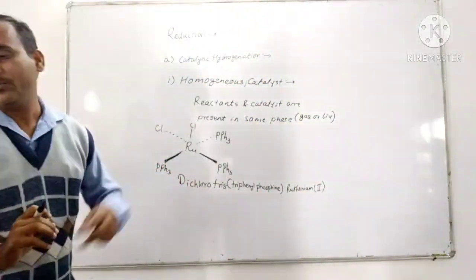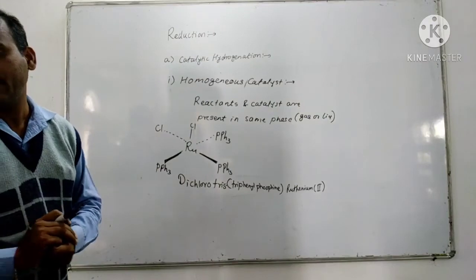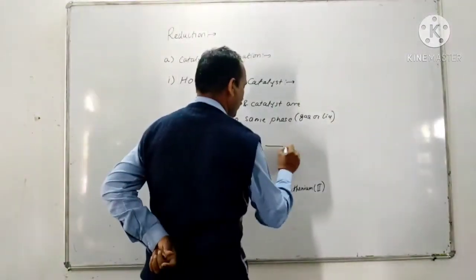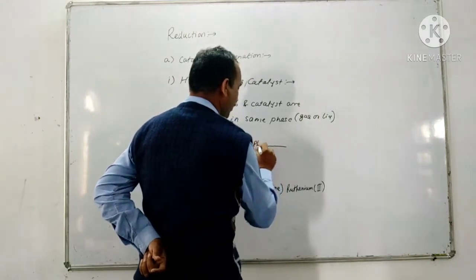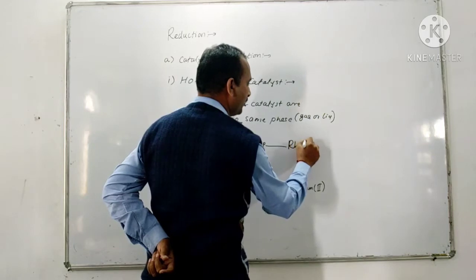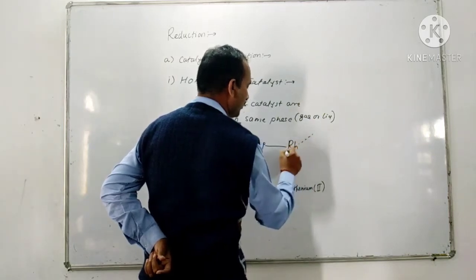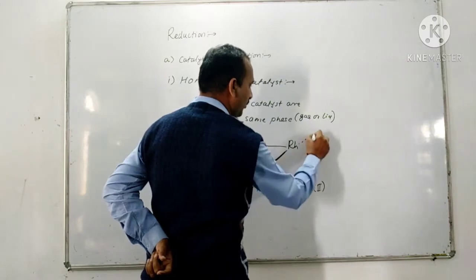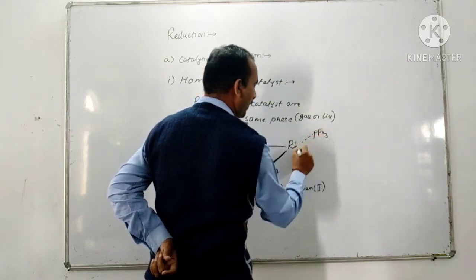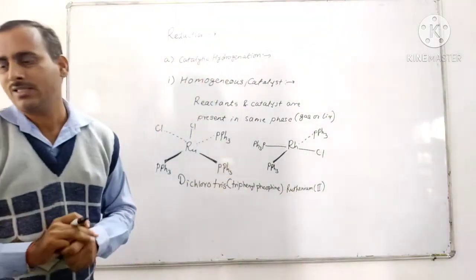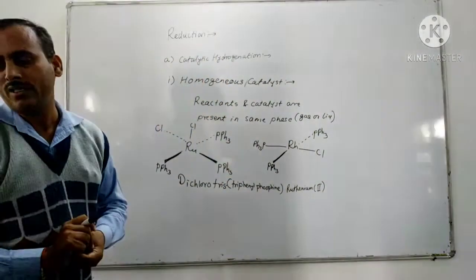Then another type of catalyst is the Wilkinson catalyst, PPh3, rhodium, PPh3, PPh3, Cl. So this is the Wilkinson catalyst.